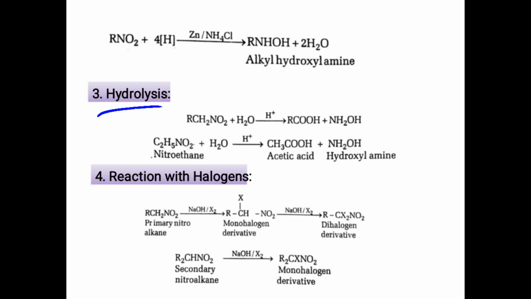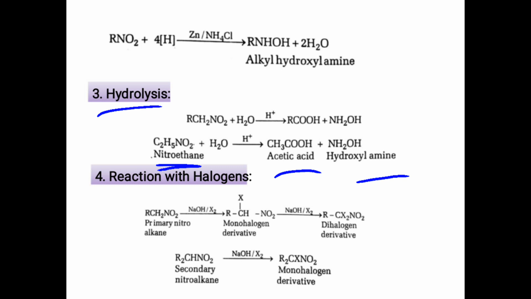The acidic hydrolysis of primary nitroalkanes results in the formation of carboxylic acid and hydroxylamine. Here we can see this is the primary nitroalkane. When hydrolyzed, we will get acetic acid and hydroxylamine. This is the hydrolysis of nitroalkane.